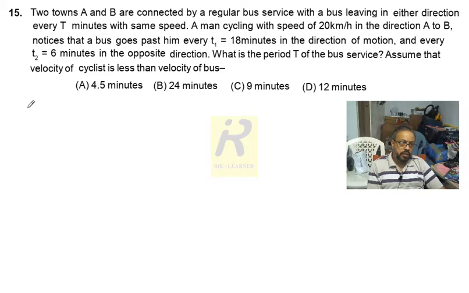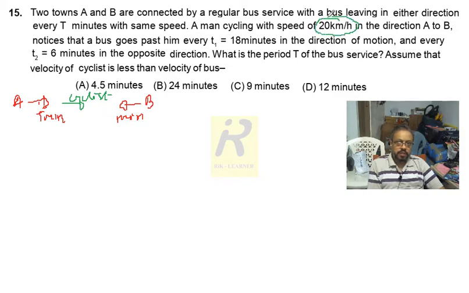So let me make it clear. Here is town A and here is town B. Buses are leaving A or B every T minutes. A cyclist is moving from A to B with a speed of 20 kilometers per hour.